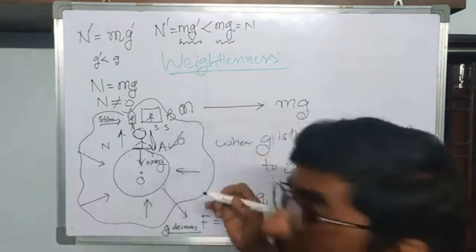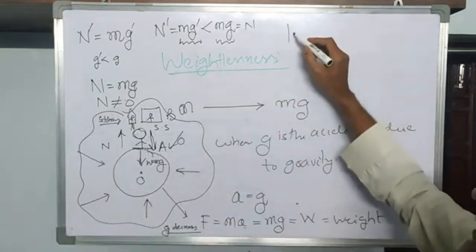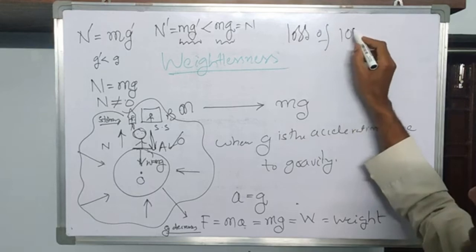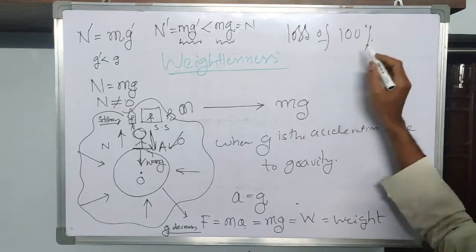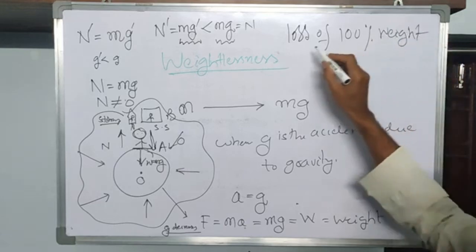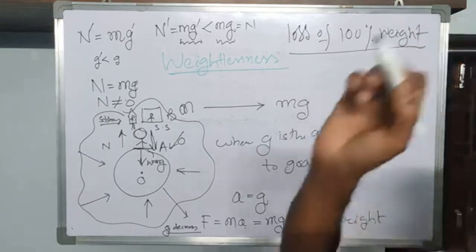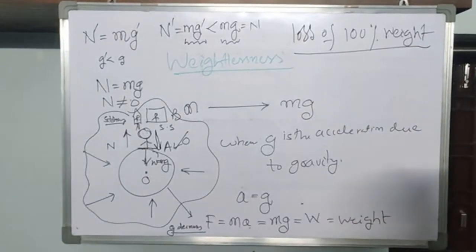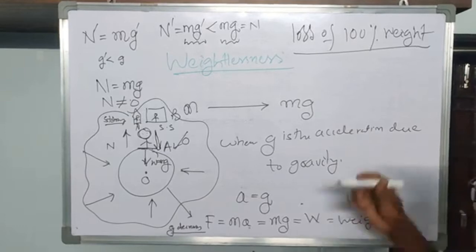Now I am going to talk about losing 100% of your weight. According to physics, this 100% weight loss is possible.